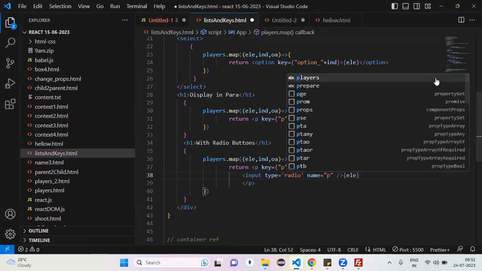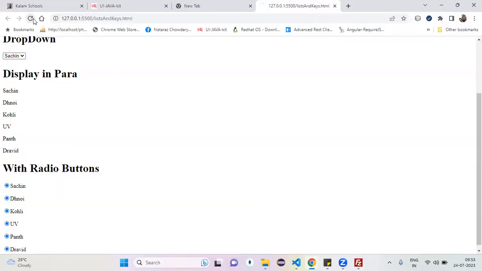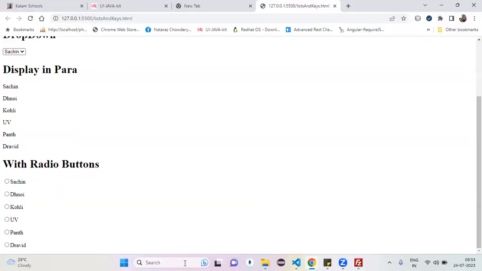Okay, name, can I hard code it like player? So for my 5 radio buttons, what is my name? Player. If 5 radio buttons have the same name, my browser can understand that these 5 radio buttons belong to one group. In the group, any one you select, the remaining all are unselected.